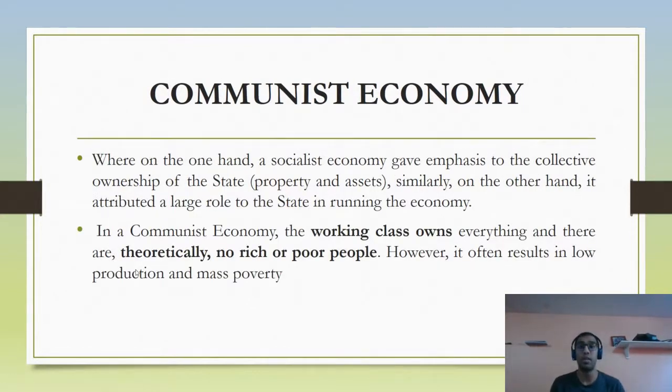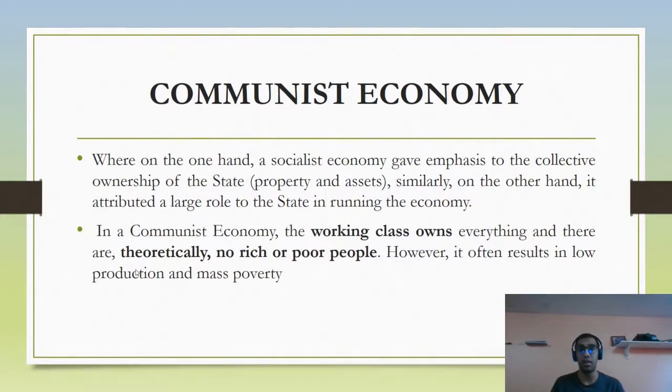A communist economy differs from the socialist economy in that the working class here owns everything, and there's theoretically no rich or poor people. What that means is that everybody has the same amount of stake of ownership in a particular piece of land as the person beside him. So you do not own anything here. Every single property is divided between all the people present within this economy.